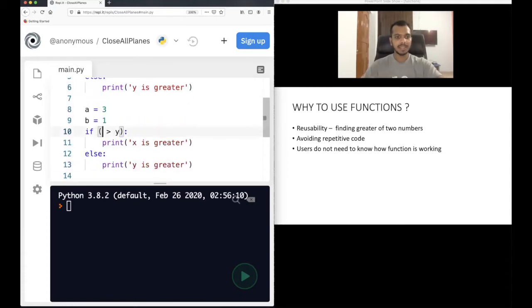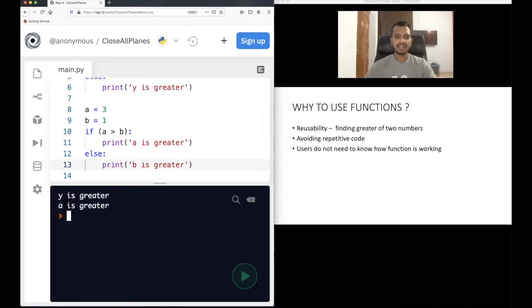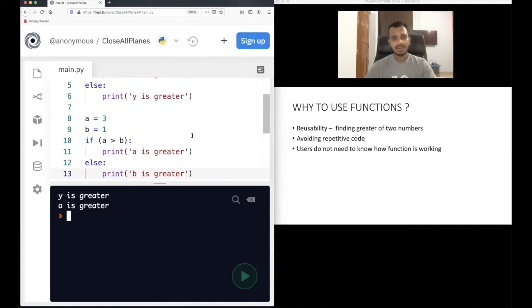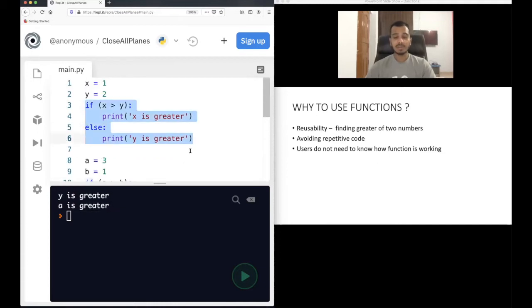So you will write a and b, and again run the program. Of course, it will run fine. In the first case, y is greater. In the second case, a is greater. It's fine, but you are repeating this code again and again. So how do we reuse the code? What if we can reuse this code again and again?